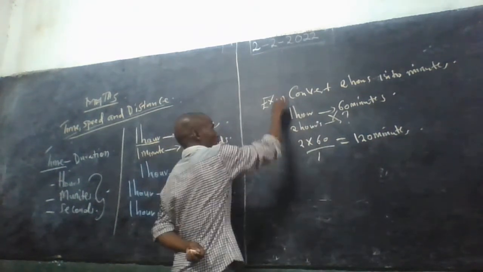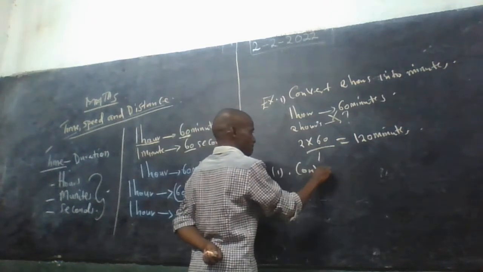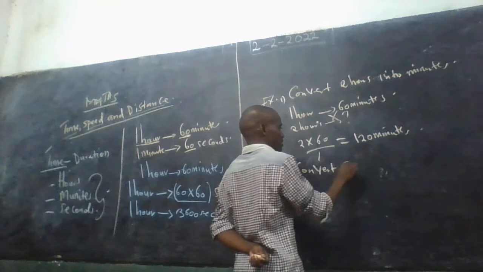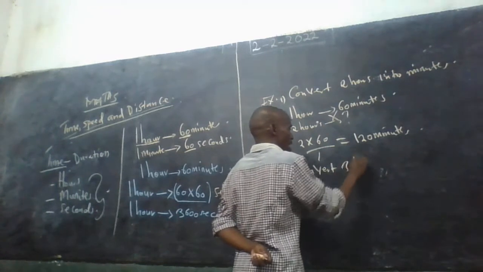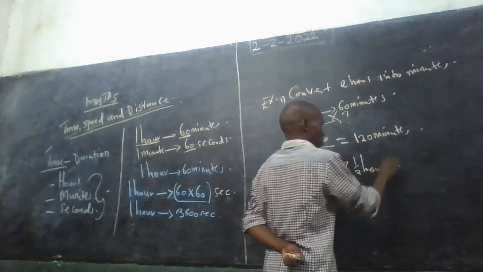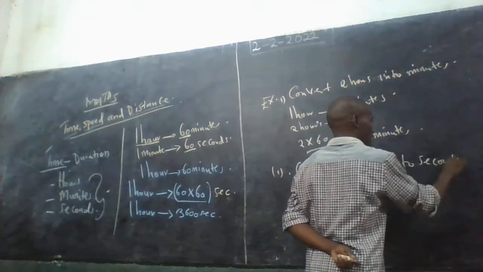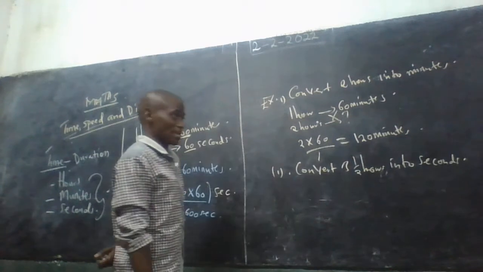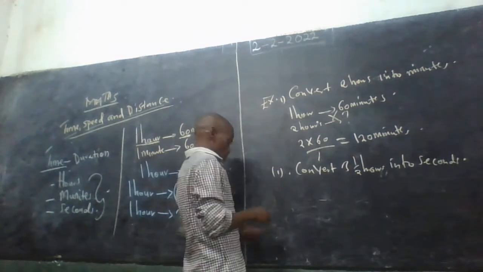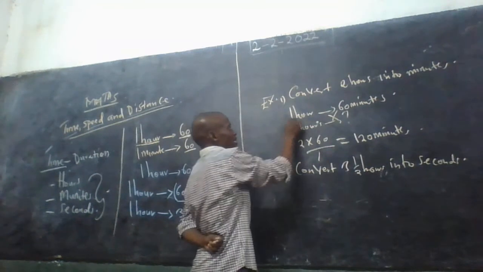Another question I can ask you this way: convert 3.5 hours into seconds. Are we together? So what can we do here? Don't forget this one.